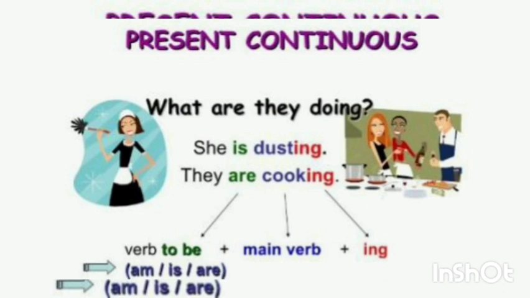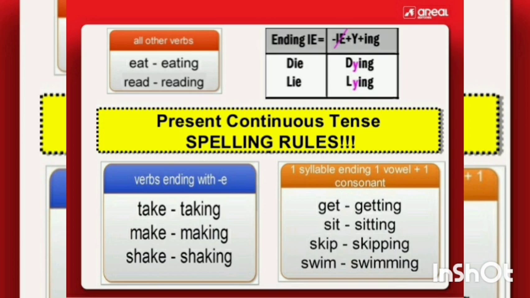Okay, students, so this way you can frame sentences using present continuous tense. Now the spelling rules. Generally you can spell different words by adding ing, like eat, eating, read, reading. Words ending with ie, like die, you have to omit ie and write y, dying. Lie, you have to omit ie and write y, lying. Verbs ending with e, you have to omit the e and write ing, taking. Omit e and write ing.